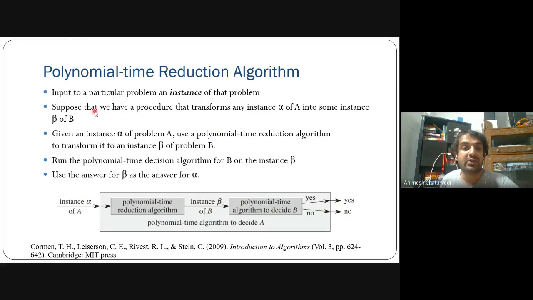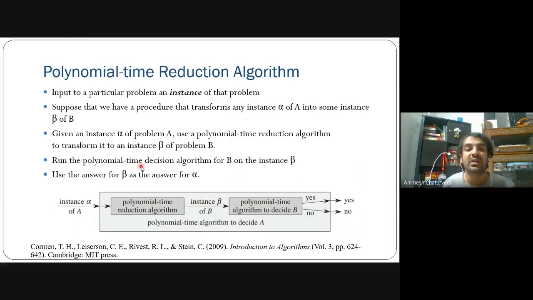In this, you have to suppose that there is a procedure that could be transformable, which takes some instance alpha, meaning input alpha in the problem A, and some instance beta on the problem B. So you are having two instances, alpha for capital A, and beta for capital B. Then you have a given instance alpha, and you do the reduction of the particular algorithm and transform it to some beta, and beta would be given as input to the problem B. Because you already know the algorithm of this problem B, you can generate the output accordingly.